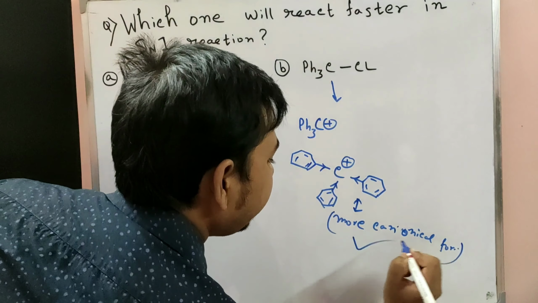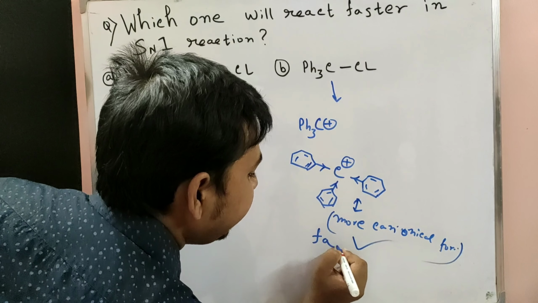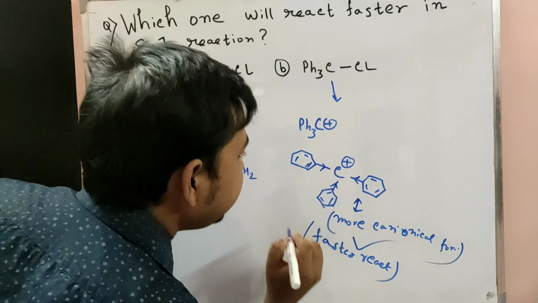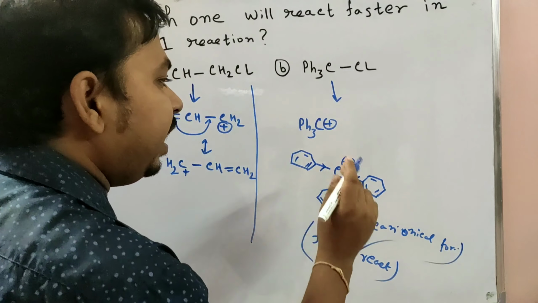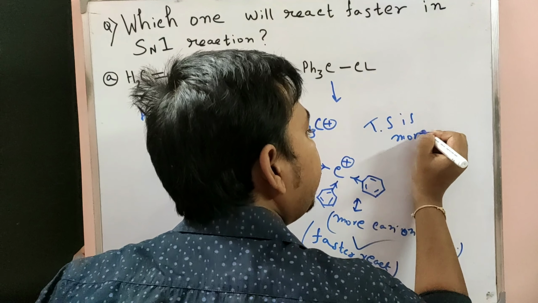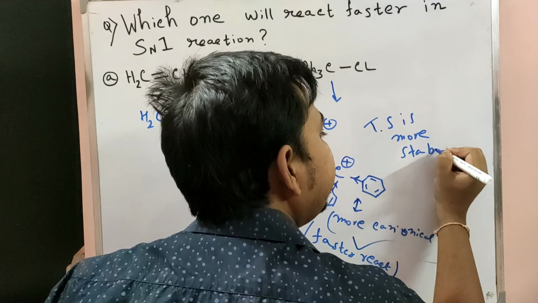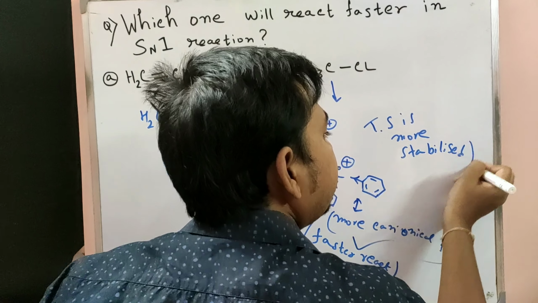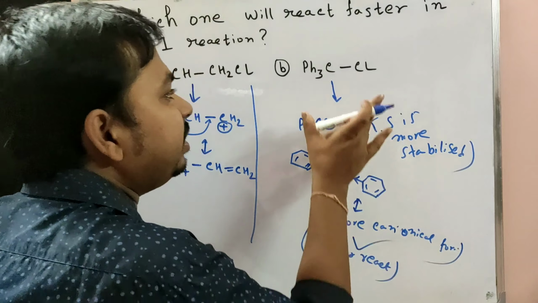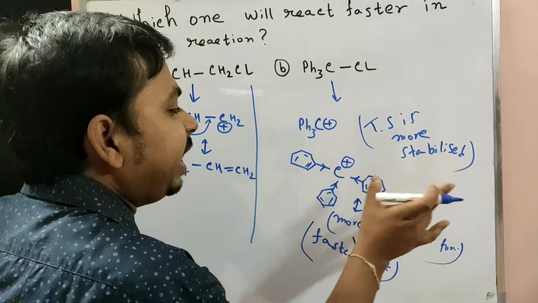So this one reacts faster. For that reason the transition state is more stabilized. If the transition state is more stabilized, then this type of substrate reacts at a faster rate.